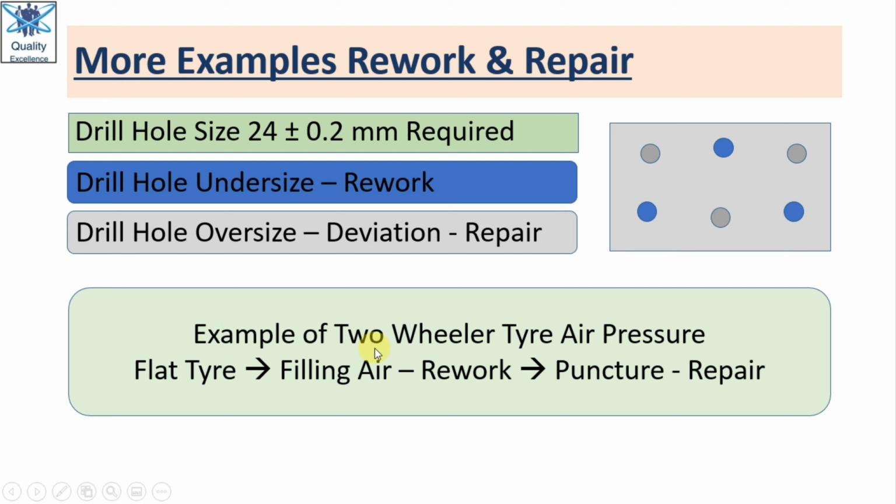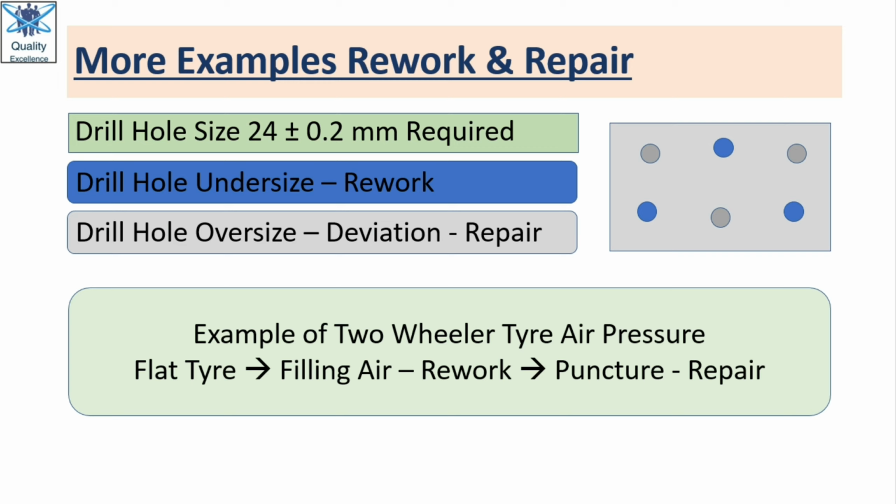In the morning, if you want to go to the office and you find that your two-wheeler tire is flat, you go to the puncture shop and you tell the shop owner to check what the problem is. And if the puncture owner checks and does not find any puncture, he will refill the air, and that activity will be termed as rework activity, because he has not carried out anything into that, and again your tire tube is as per the requirement.